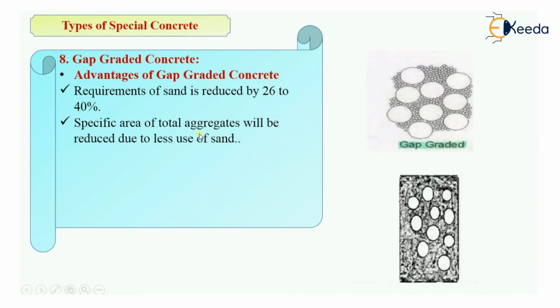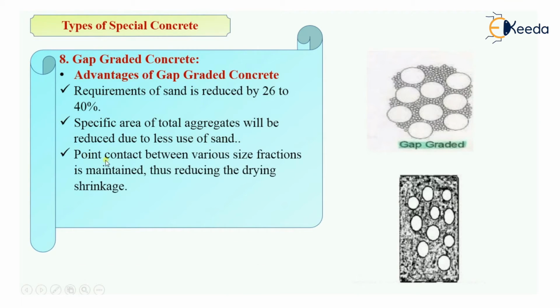Then the specific surface area of total aggregates will be reduced due to the less use of sand. And the concept of specific surface area, we have seen in the video on factors affecting workability. So what is specific surface area? It is the surface area of aggregates. So surface area of aggregates will be reduced because we are using less sand. Because less sand is used, obviously there will be less area available.